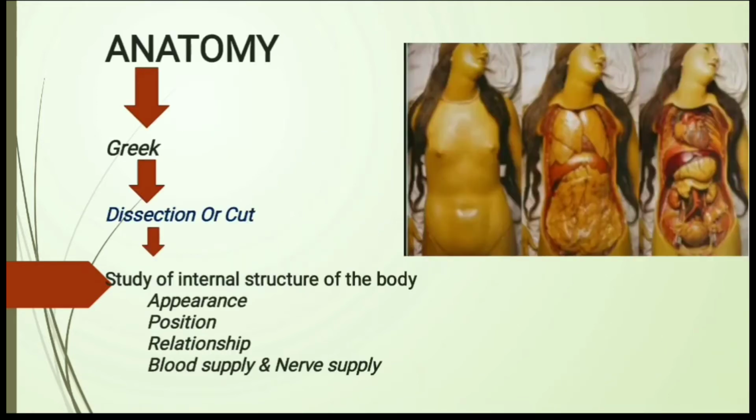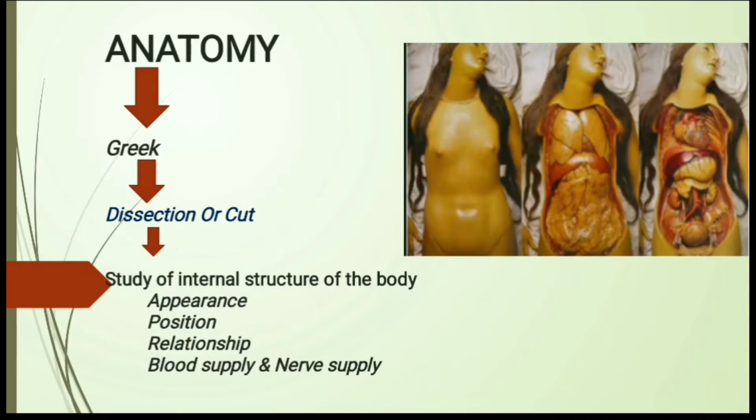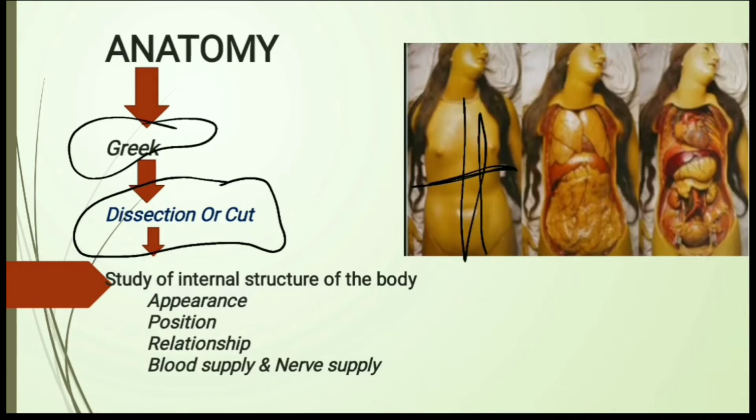Friends, the term anatomy is derived from Greek, meaning dissection or cutting of the body. Now friends, why are we dissecting or cutting the body? So that we can study the internal structure of the body.